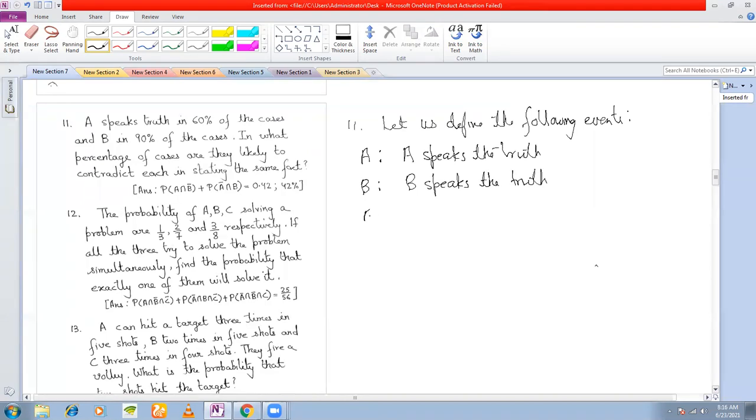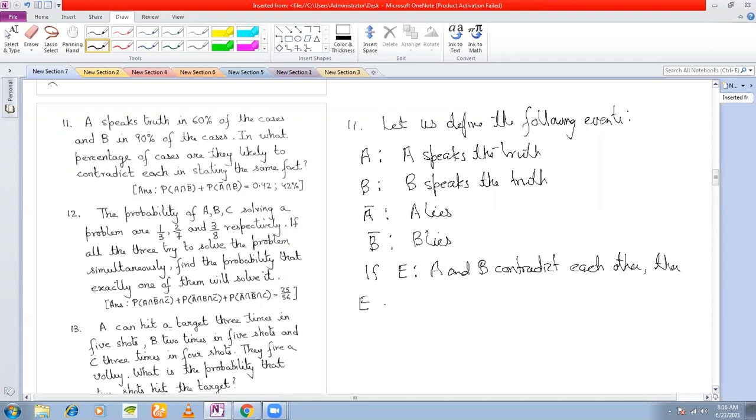Then what is the event that A lies? A bar is the event that A lies. And B bar is the event that B lies, right? If I say E is the event that A and B contradict each other, that means E can occur in two mutually exclusive ways.